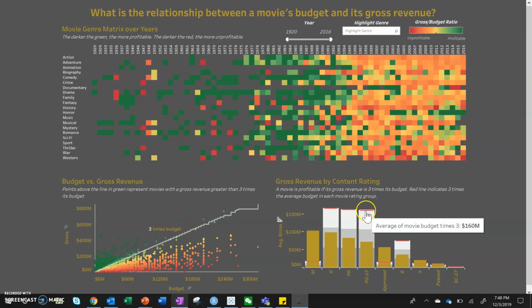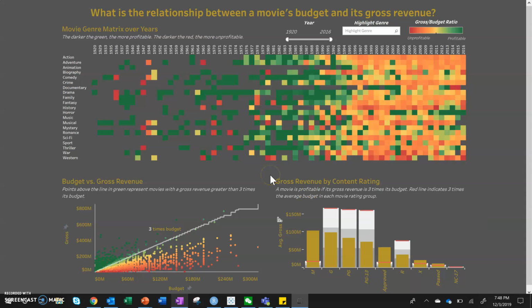And then this little red bar up here, again, shows us a goal that these movies should be striving for. Again, this red indicates 3 times the average movie budget within these categories. So we can see which categories are more so meeting those goals versus those that aren't.